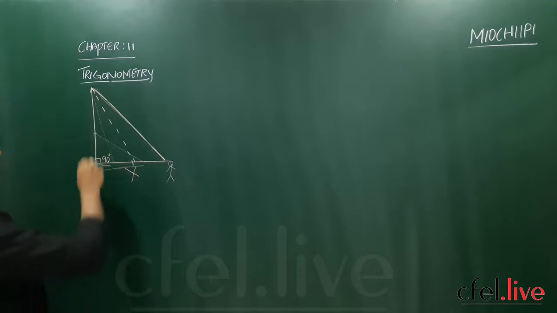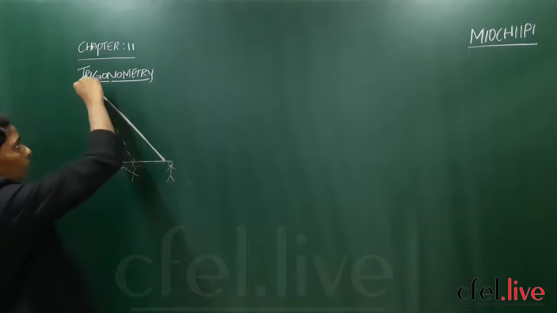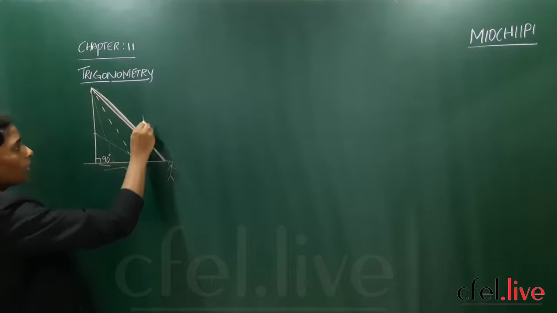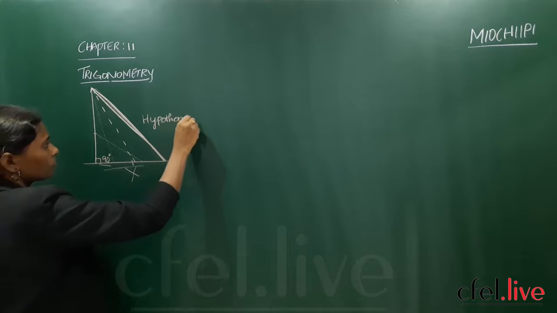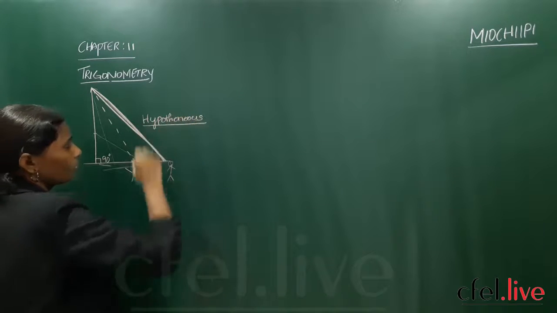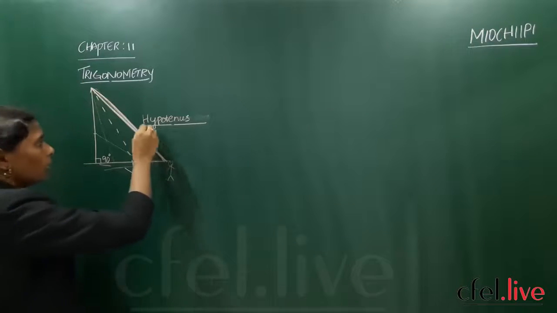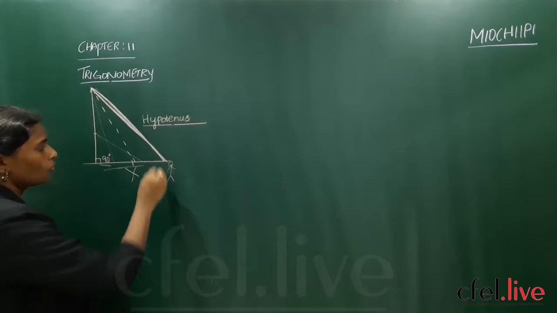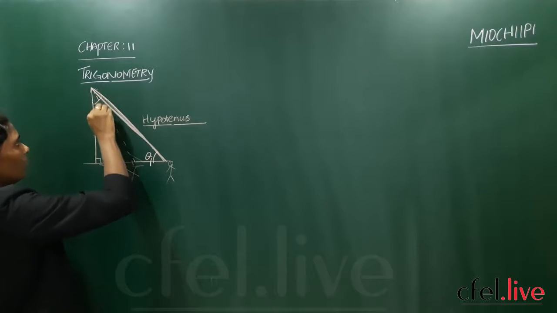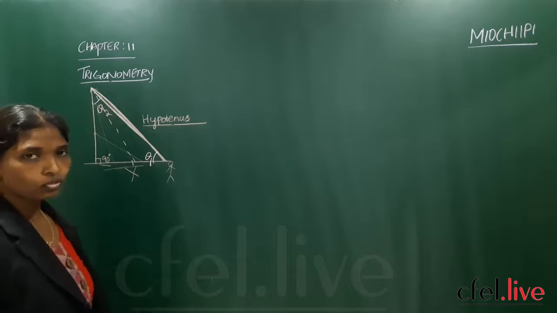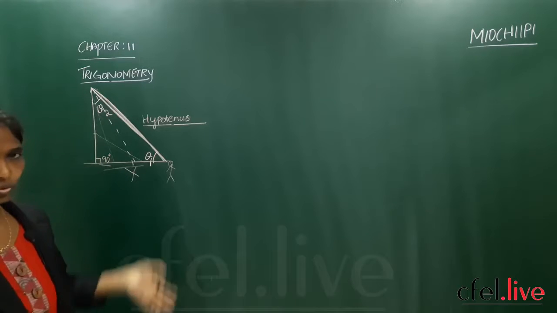So listen very carefully. In a right angle triangle, this side is called the hypotenuse. Now here you will have one angle theta 1 and here you have angle theta 2. We know the sum of the three angles is equal to 180, so according to that, theta 1 and theta 2 will be adjusted.